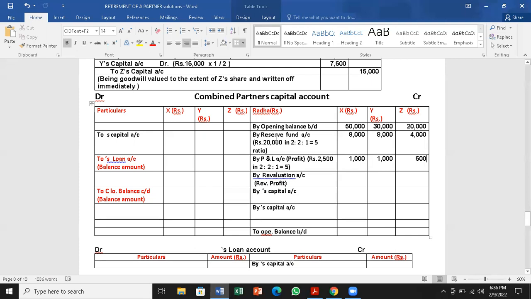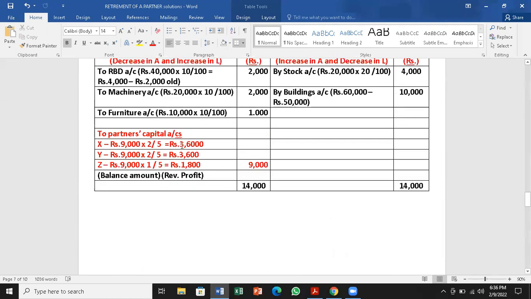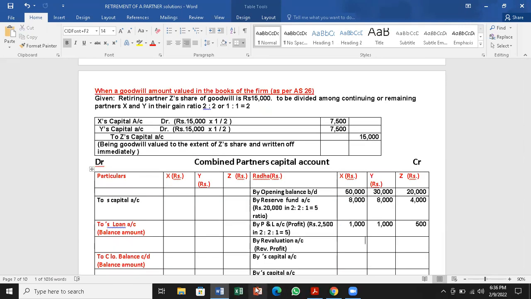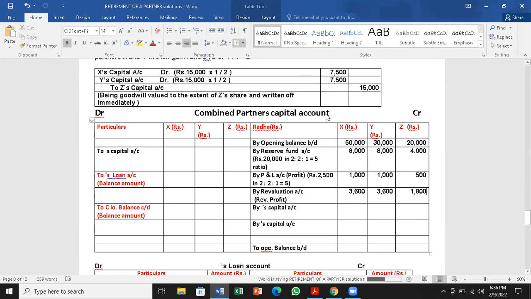So the first step is capital, the second step is reserve fund, the third one is P&L, the fourth one is the revaluation account, profit or loss. So here in this problem, we have profit on the debit side of the revaluation account. You can see here, to X capital account, to Y's capital account, to Z capital account, 3,600, 3,600 and 1,800. It comes to the credit side, revaluation profit. So it is the opposite side of the revaluation entry. So this is done with.